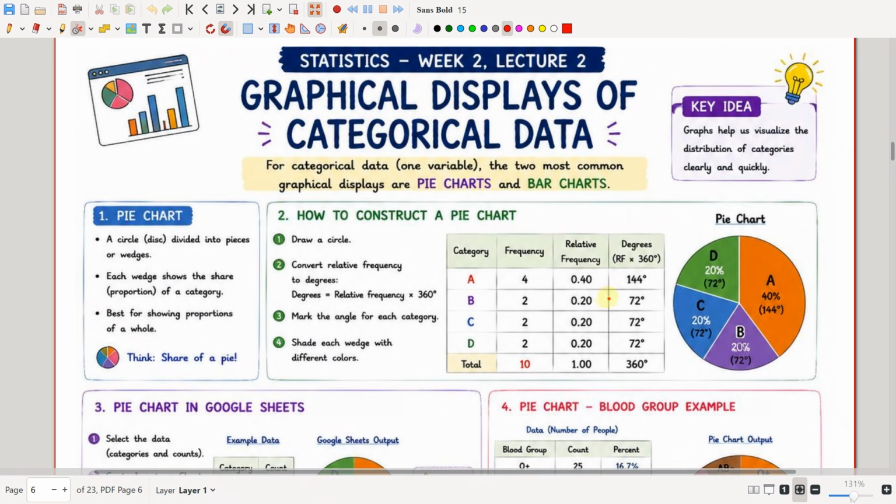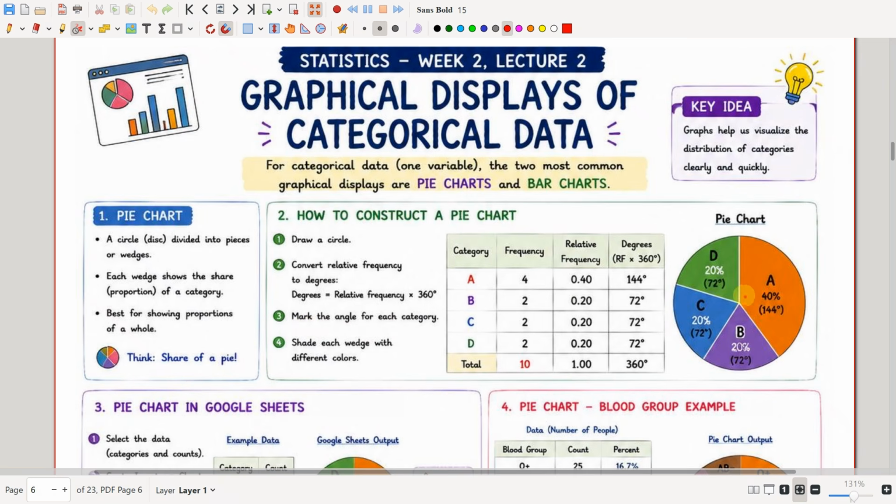Again I have to multiply 0.20 by 360, which is 72. Again 0.20 times 360 is 72, and 0.20 times 360 is 72. After finding all the degrees, you have to add them all up and you must get 360. Only then the degrees you have found are correct.